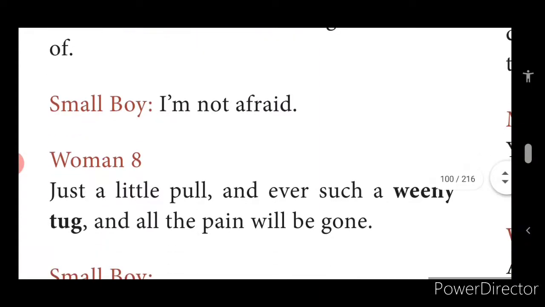Woman 8: Just a little pull and ever such a veiny tug and all the pain will be gone. What do you mean by veiny tug, children? Veiny tug in the sense, a small pull.